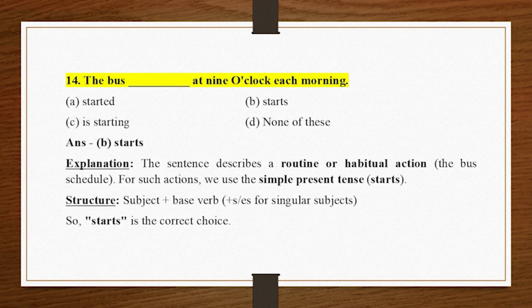14. The bus _ at 9 o'clock each morning. A. Started. B. Starts. C. Is starting. D. None of these. Answer B. Starts. Explanation. The sentence describes a routine or habitual action, the bus schedule. For such actions, we use the simple present tense, starts. Structure: subject plus base verb, plus -s/-es for singular subjects. So, "starts" is the correct choice.